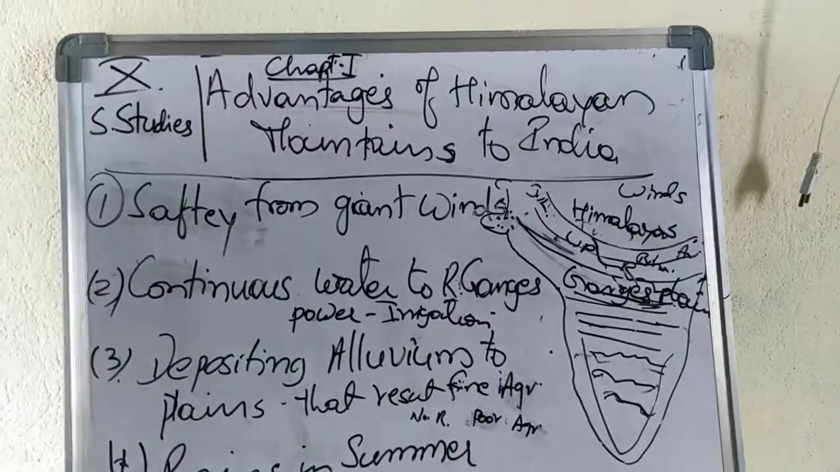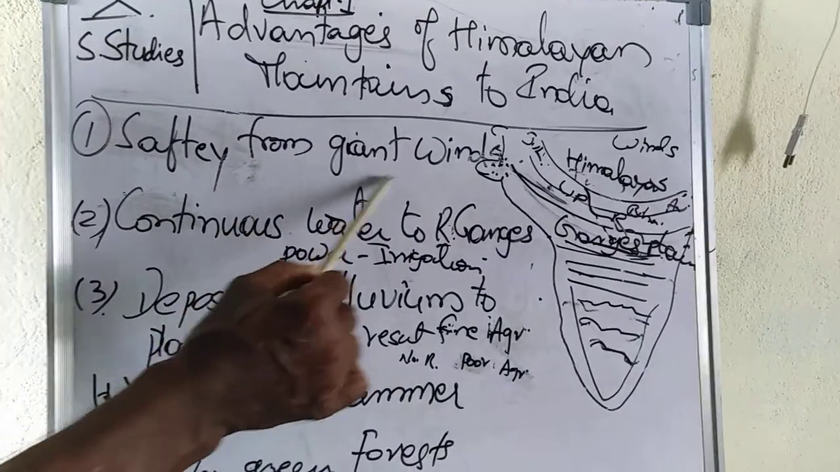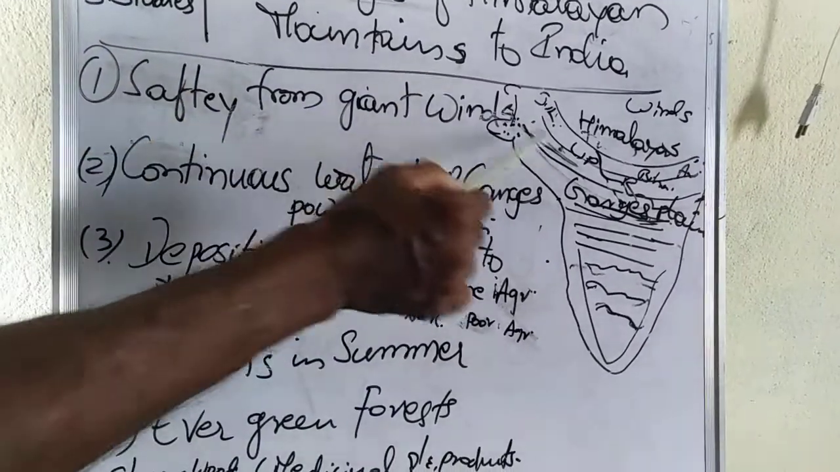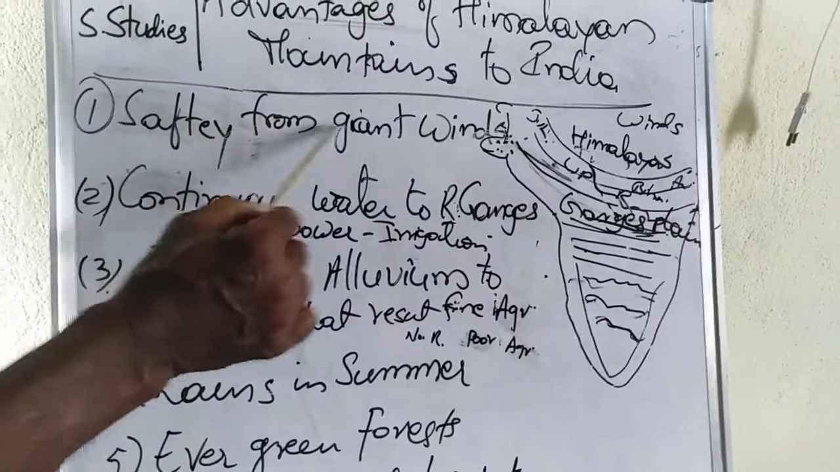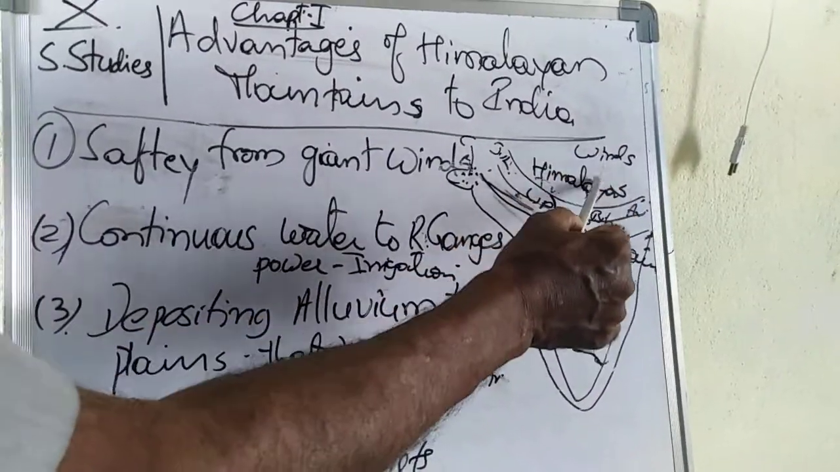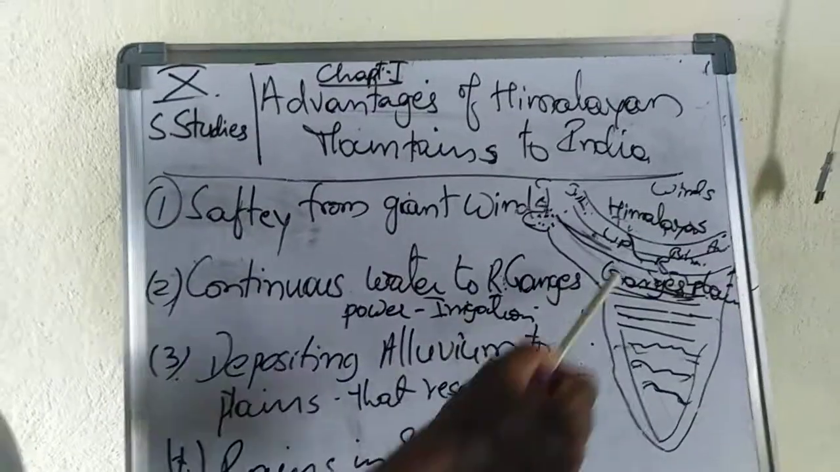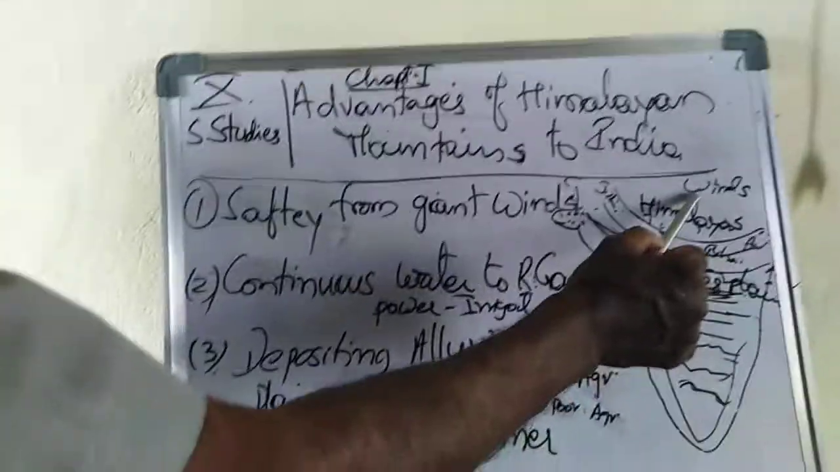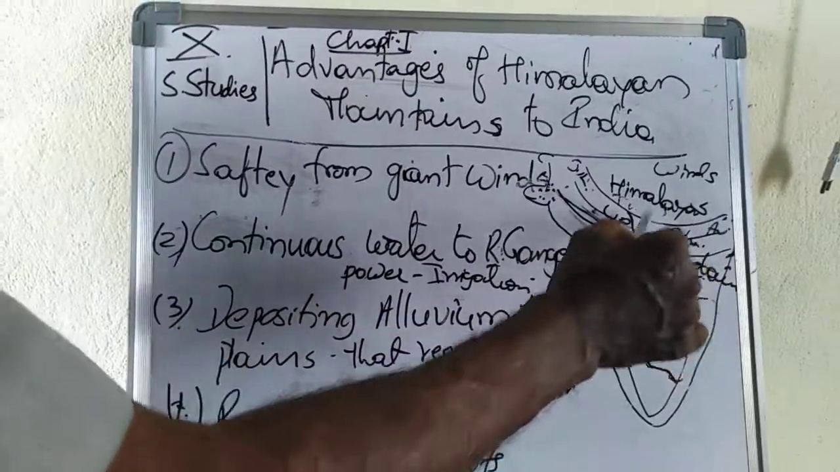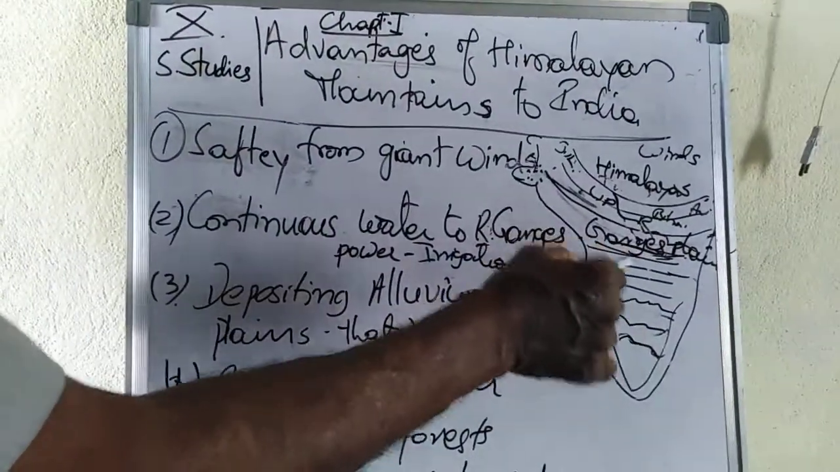Right. Number one benefit is safety from giant winds. That means the Himalayan mountains are giving safety from the giant winds. Giant winds means, from Central Asia or from the China side, cruel winds with great speed blow towards India, carry away all the soil along with them, and damage the Indian land.